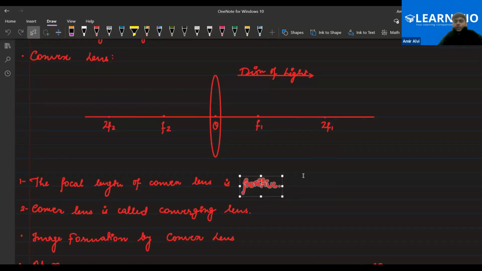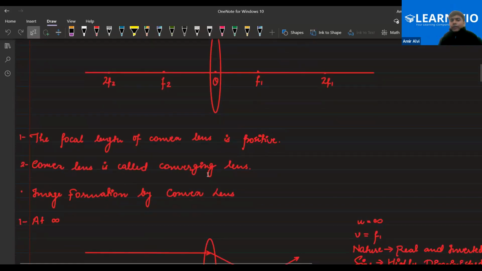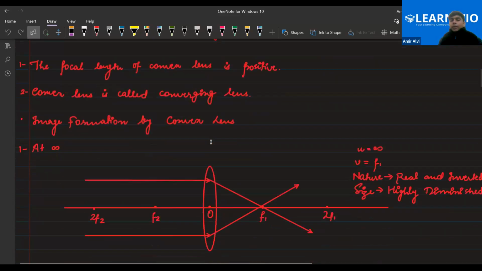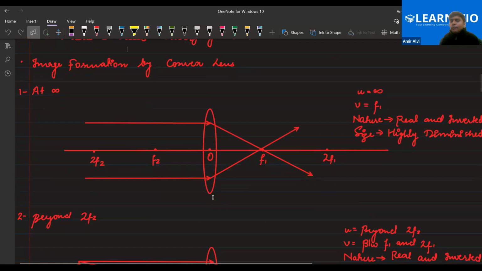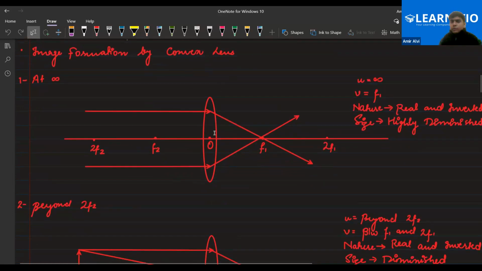Next is the convex lens, a converging lens, and image formation by the convex lens. So these are the image formations. I hope it's clear to all of you. Shall we skip this convex lens portion, the image formation? Is it clear to you all, or should I explain it? Harshit, Galvin, Alvina, Abdul, Aisha. Yes, so I should explain it.